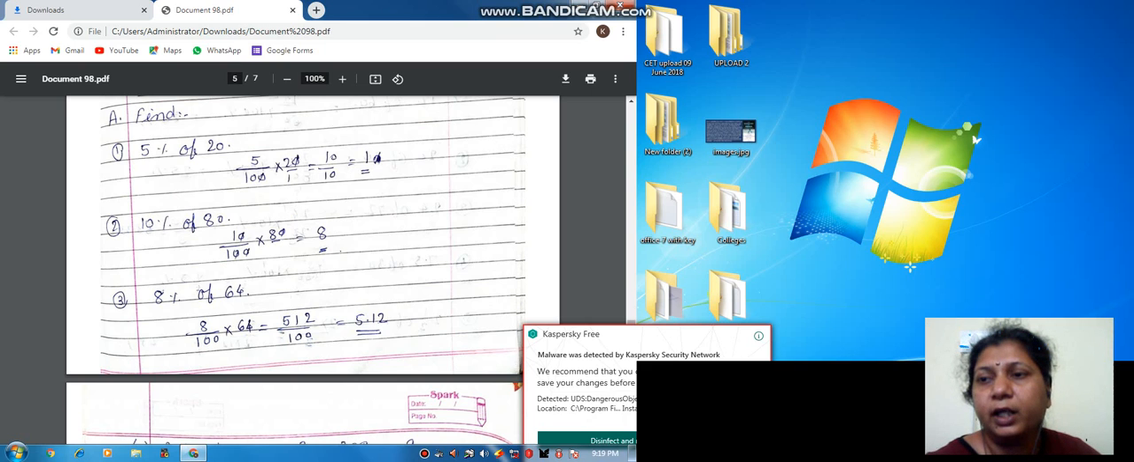Okay, so 8% of 64. 8 upon 100 multiplied by 64. So first of all we multiply 8 multiplied by 64, we get here 512. So 512 upon 100, that means there are two zeros. Okay, so we have to give decimal from the two digits, after two digits to the left. So 1 and 2, it becomes 5.12. Get it everyone?